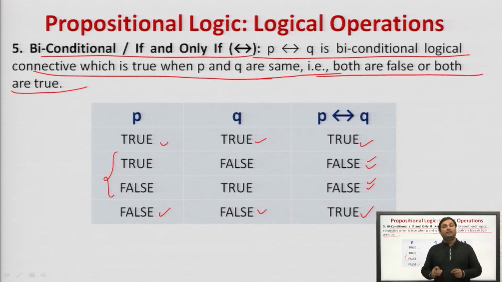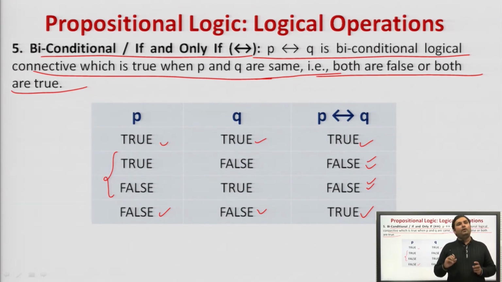Next, disjunction, P or Q. If P and Q both are false, then P or Q is false, otherwise true. Then conditional, P implies Q, if P then Q. When P is true and Q is false, it returns false. In all other cases, it will return true.